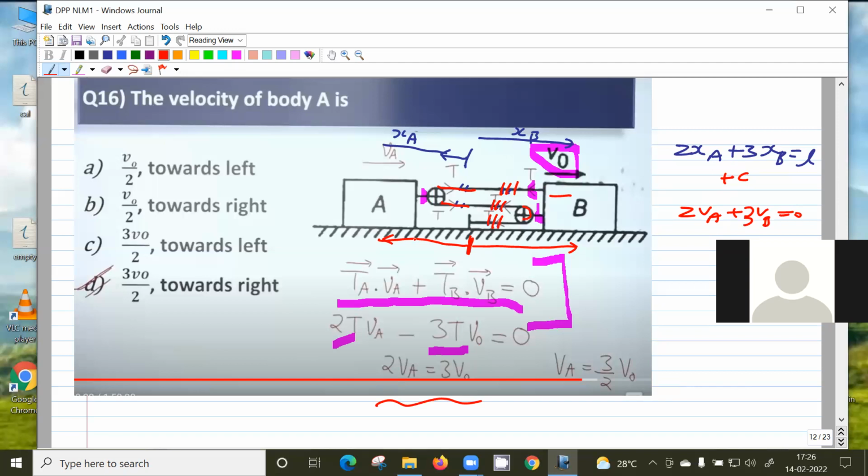Okay, and since block B is moving towards the right, this thing will also move towards the right because this thing will start pulling. So this thing will go like this. So the whole thing is going this way, so the block has to move towards the right.